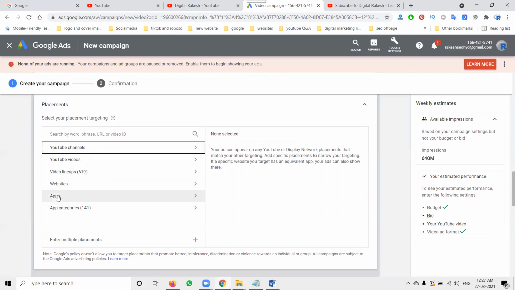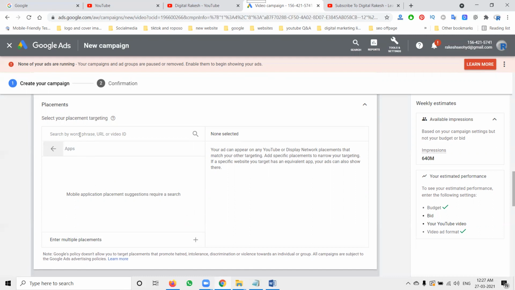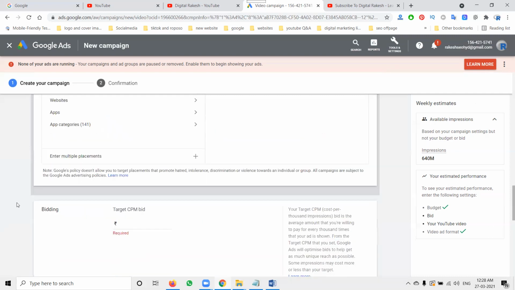Next will be your particular apps. What are the apps you will promote? Select your app and target your particular YouTube channel and the particular video. Here, two things: you can target a channel, the particular channel video and video lineup categories, your particular website, app and app categories. Here you can select your budget, the CPM bid. For every 1,000 impressions, I'll give 100 rupees, which will be charged. So if people watch my video 1,000 times, you are charged 100 rupees.